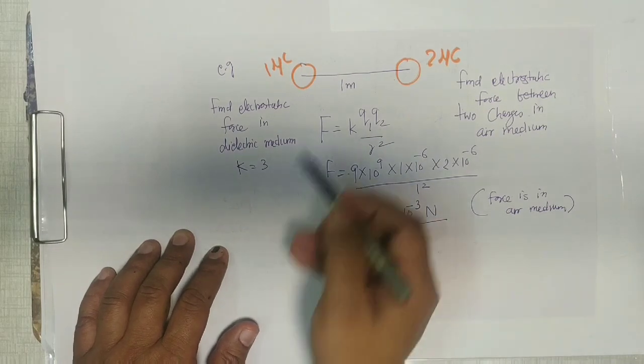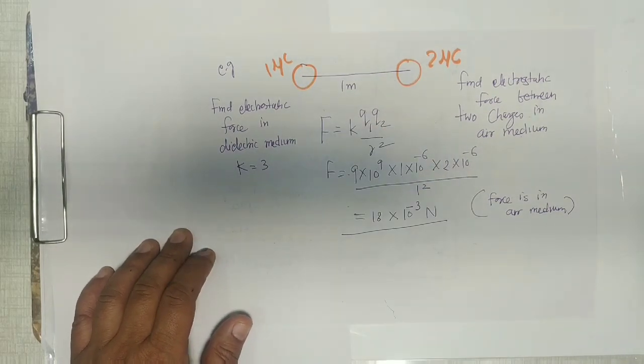That means between these two charges there is a medium K equal to 3.